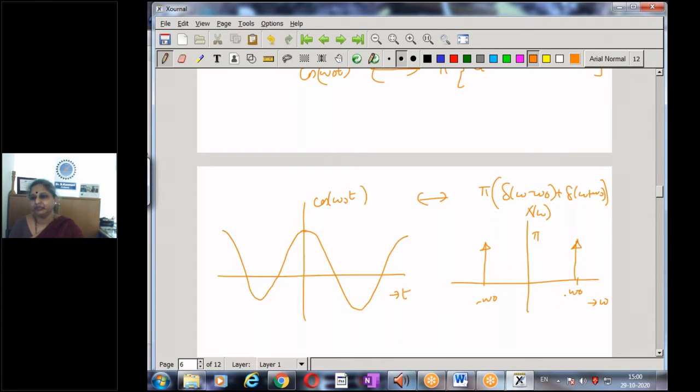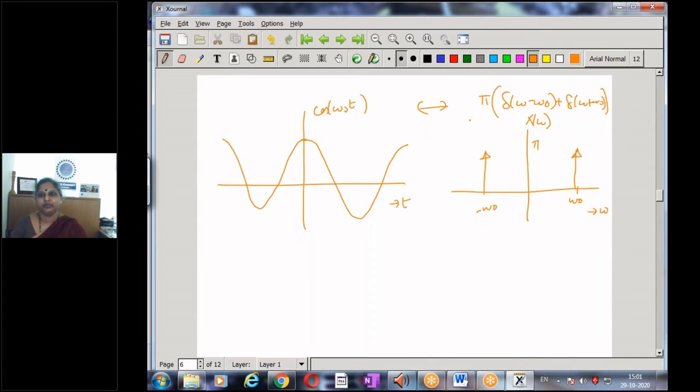And if I look at the positive frequencies, I have the frequency omega naught being present. So I immediately look at the Fourier transform, and I can tell that this represents a signal of frequency omega naught. And a signal of frequency omega naught is nothing but the cosine signal. Similarly, if I do a sine, I will have some phase component as well. I'll observe a very similar spectrum, but with a phase delay of pi by 2.